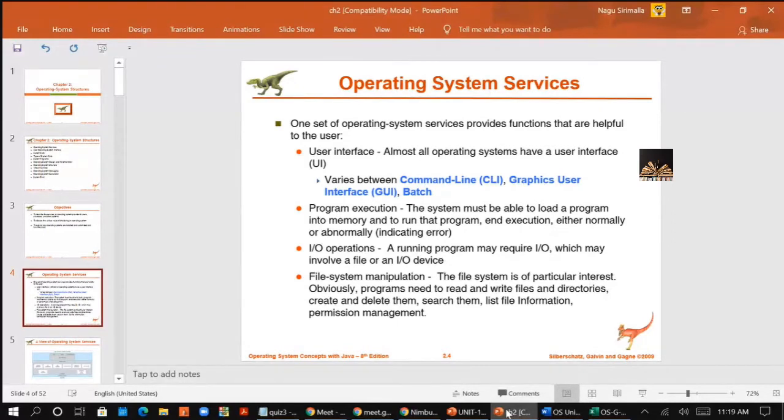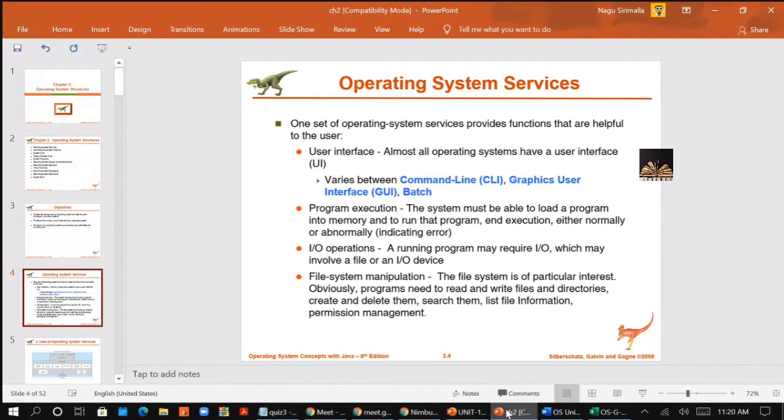If your program has some errors, the execution will be abnormal. If it has no errors, your program will be executed and the output is displayed. Once it is loaded into the memory, the OS will take care of executing the program, and after the execution the program completes either normally or abnormally.